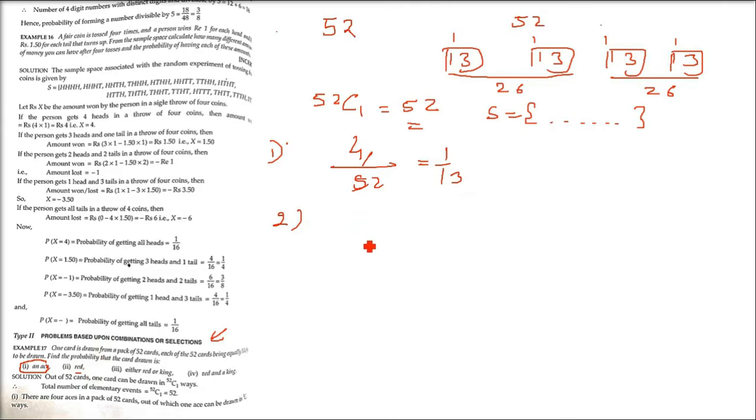Second one, red. Now you see, this second one is getting a red. So 26 are red and 52 are the total possibility.